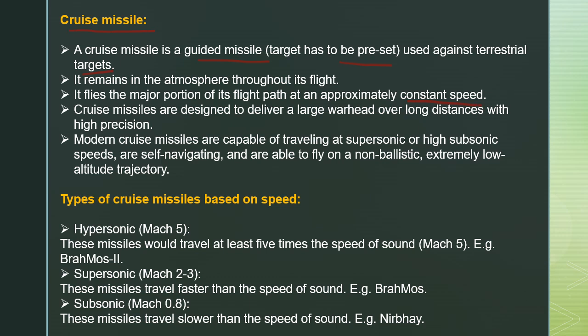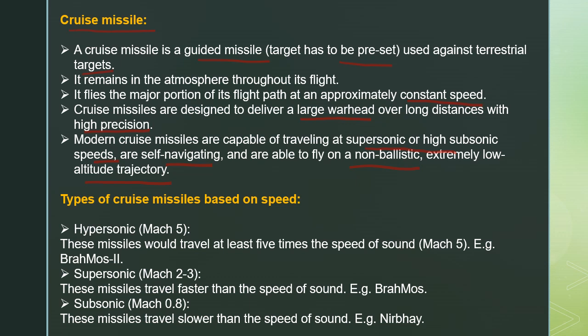That means it is not affected much by gravity, air pressure or the Coriolis force, unlike the ballistic missile. Cruise missiles are designed to deliver a large warhead over long distances with high precision. Modern cruise missiles are capable of traveling at supersonic and high subsonic speeds, and they are self-navigating and able to fly on a non-ballistic, extremely low altitude trajectory.